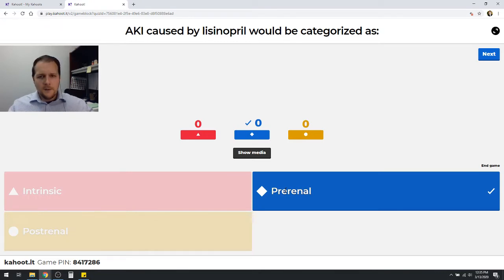Again, not for most healthy patients, but if you have someone who is really reliant on that RAS system to keep that GFR maintained, that can cause an acute kidney injury. But because it's happening before you even really hit the glomerulus, so to speak, in the vessels beforehand or directly after, we consider that to be a pre-renal type of kidney injury.